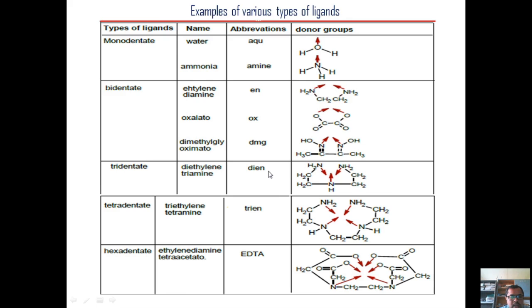Then we have triethylene tetraamine, where we have four nitrogens acting as donor atoms. That's why it is called a tetradentate ligand. Then we have a hexadentate ligand, ethylene diamine tetraacetate. It is represented as EDTA, where we have four oxygens as donor atoms and two nitrogens as donor atoms. So these are the examples of ligands.